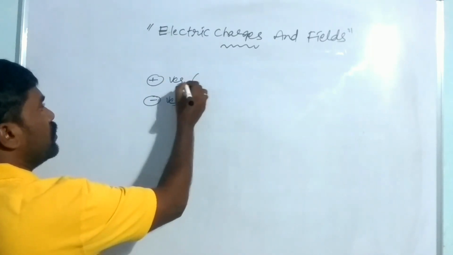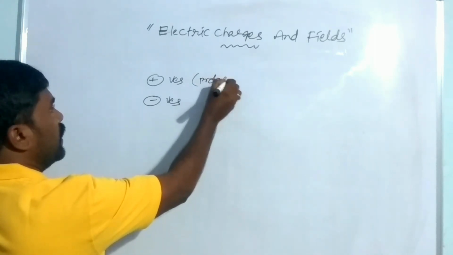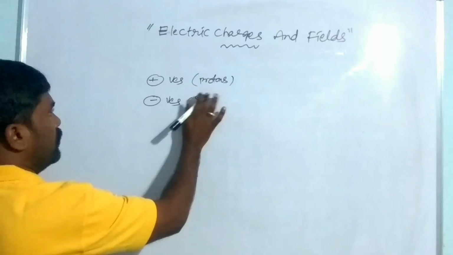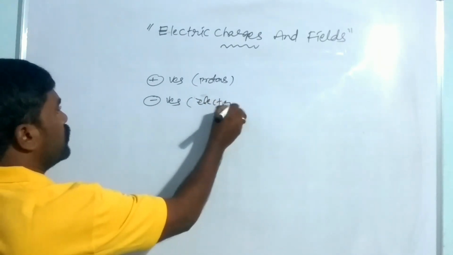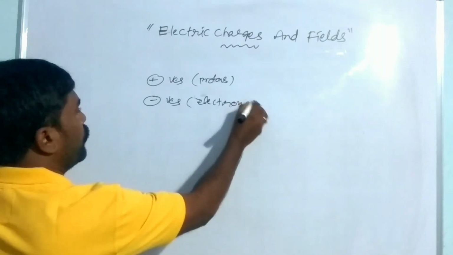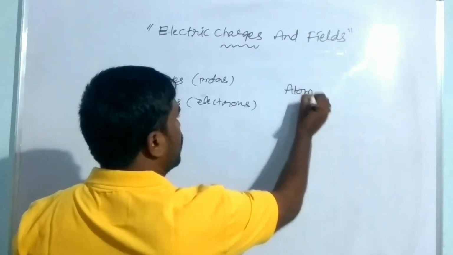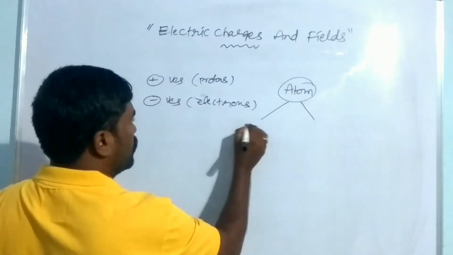These positives are known as protons and these negatives are known as electrons. So suppose we take any atom, an atom consists of both protons and electrons.